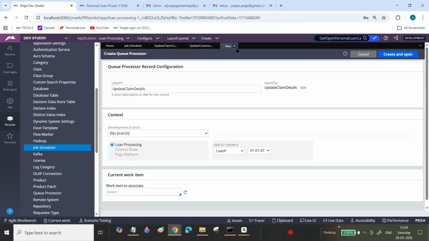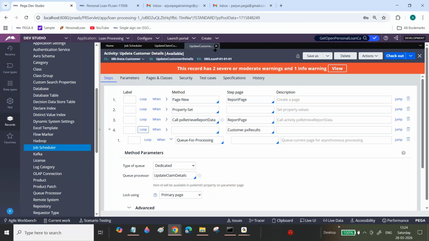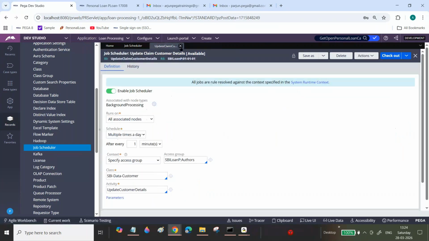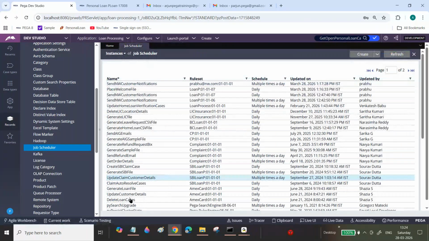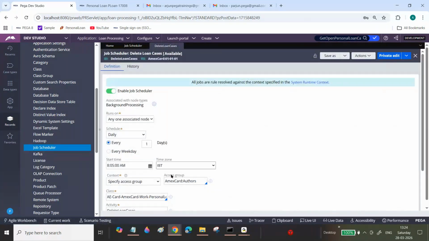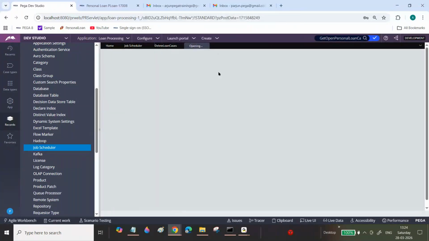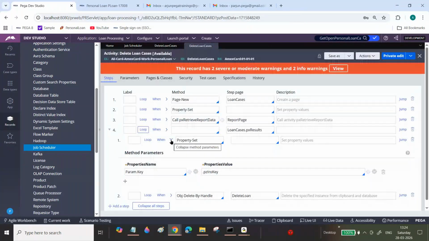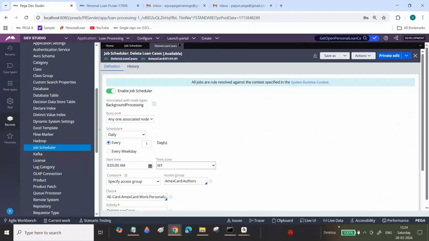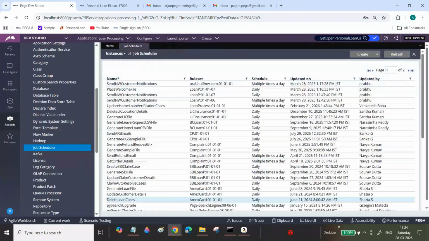Clear? This is another example. Now you can practice like that. Next one, I will open: delete loan cases. In this one, I have written the logic to delete the cases from my system. Clear, everyone? Like that in the job scheduler activity, whatever the main thing is, you are writing the logic in the activity.